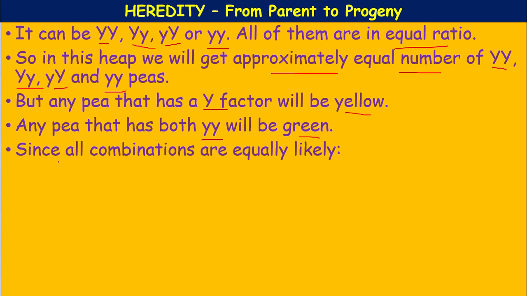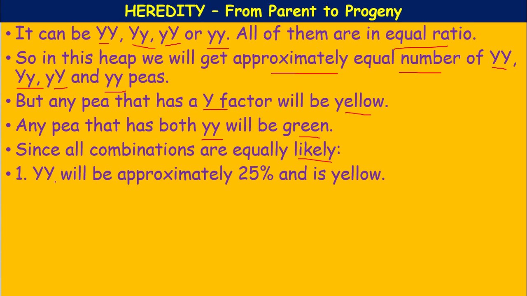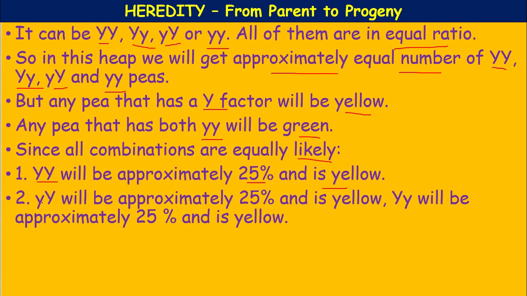Okay. And since all the combinations are equally likely, number 1, capital Y capital Y will be approximately 25% and is yellow. Small y, capital Y will be approximately 25% and is yellow.